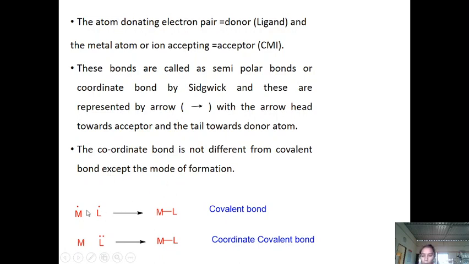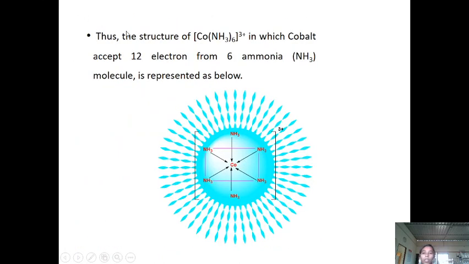If the bond is formed by electron pair sharing by both atoms, it is called a covalent bond, and in a coordinate covalent bond only one atom donates both electrons. In the structure of hexaammine cobalt, the central metal atom is cobalt. Hence, the cobalt accepts 12 electrons from 6 ammonia molecules. In the structure, the arrowhead represents the central metal atom and the arrow tail represents the ligand.